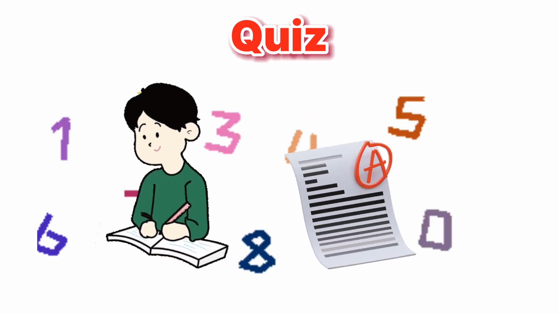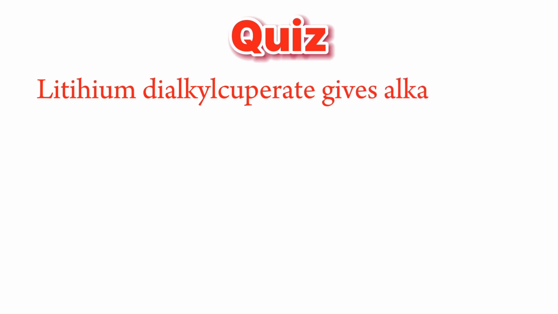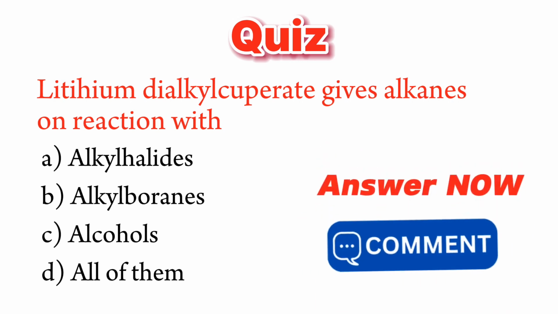Let's challenge our knowledge by this short quiz. Lithium dialkyl cuprate gives alkanes on reaction with option A, alkyl halides, option B, alkyl boranes, option C, alcohol, and option D, all of them. Answer the question now.